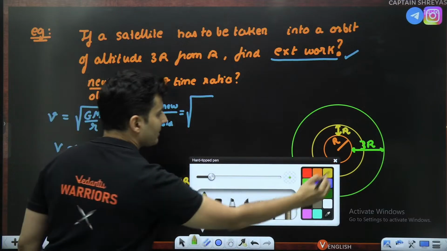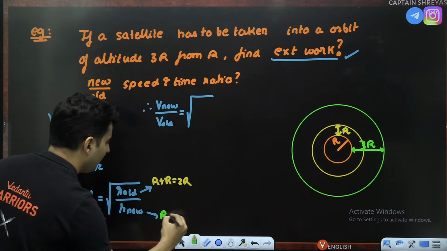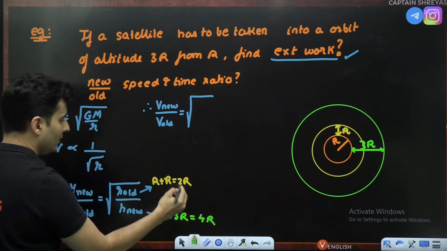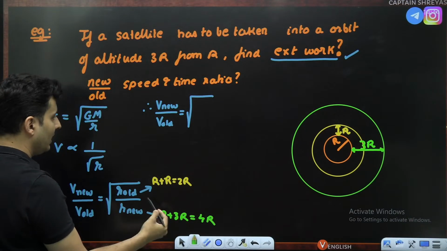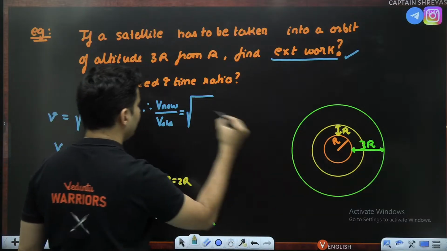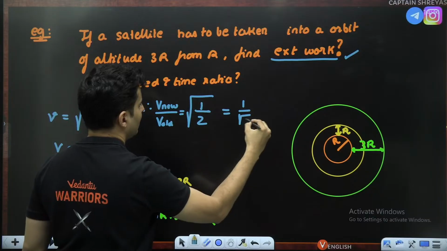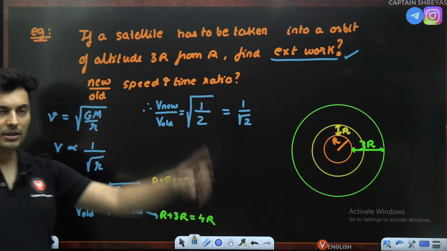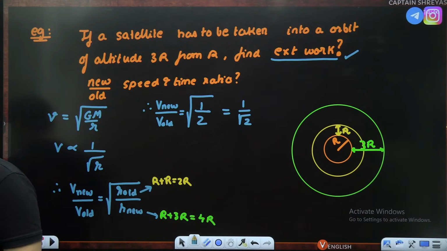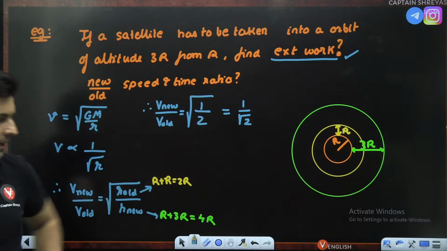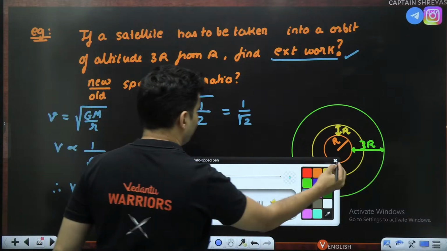The new radius is r plus 3r, altitude is 3r, which is 4r. 2 and 4 cancel, becomes 1 by 2. So I think you should get this as root of 1 by 2. R also cancelled, or 1 by root 2. That is the answer. Is this correct? Everyone with me till this point? Absolutely clear? Very good.